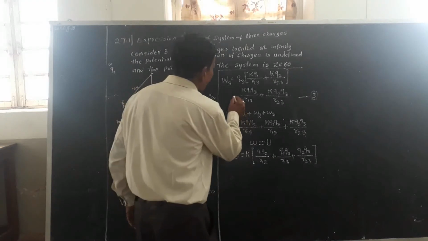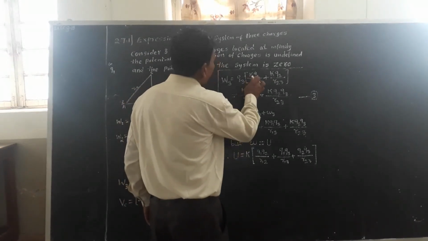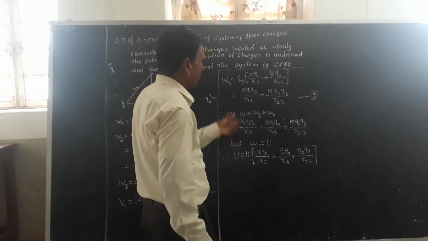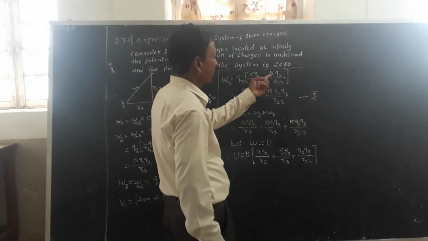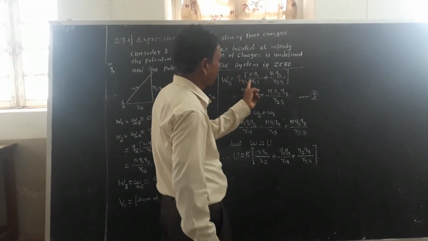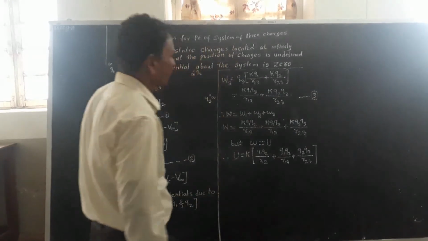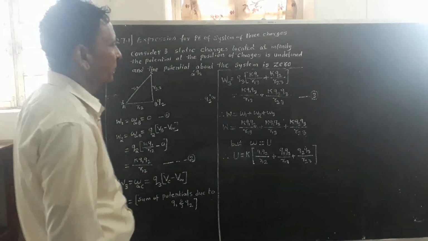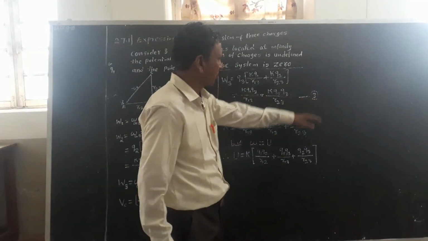That is equal to kQ1Q3 upon R13 plus kQ2Q3 upon R23. Consider this as equation 3.